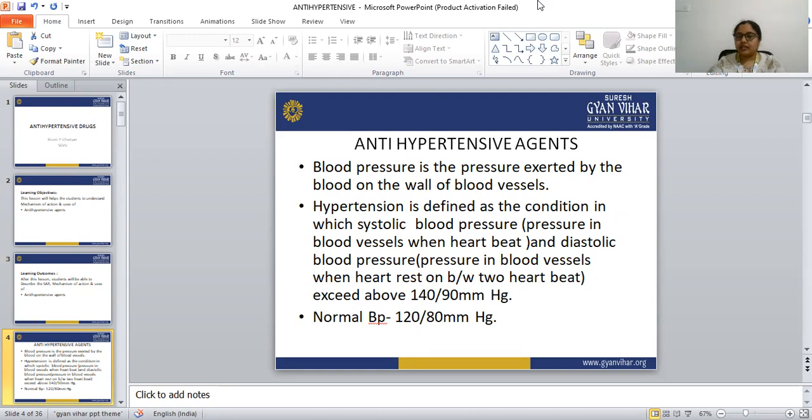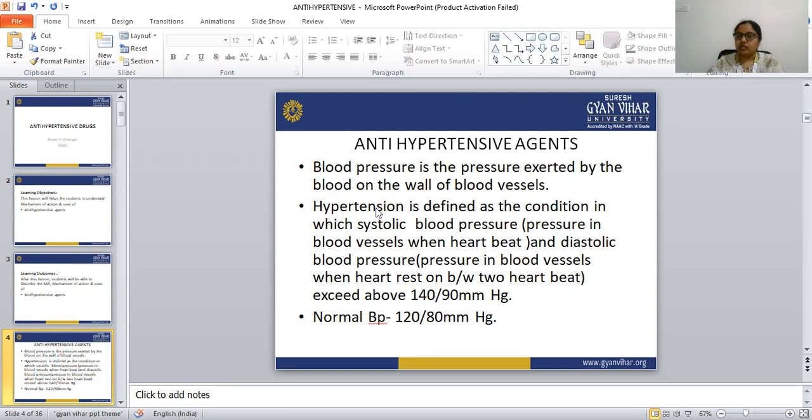Hypertension is defined as the condition in which systolic blood pressure and diastolic blood pressure exceed above 140/90 mmHg.